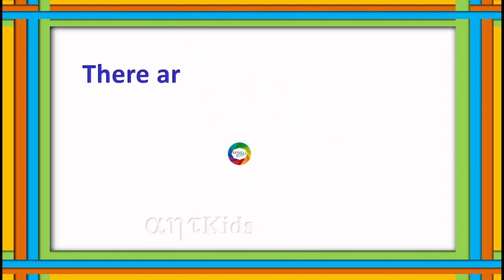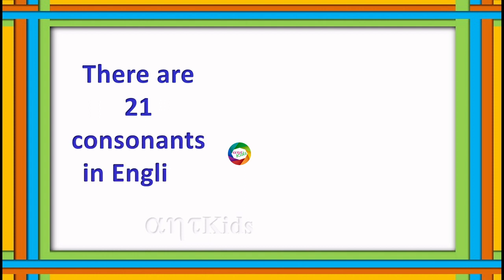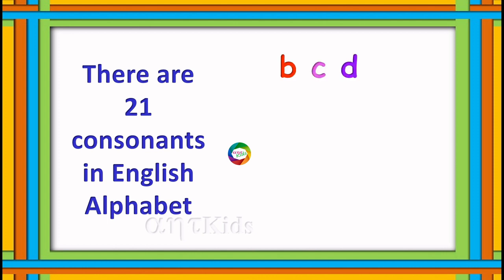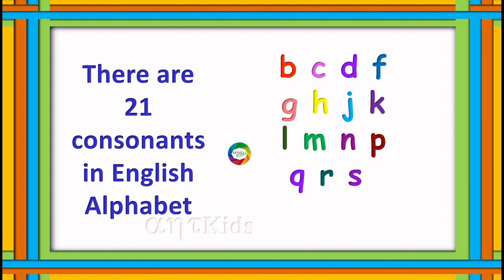So, there are 21 consonants in English alphabets. Those are B, C, D, F, G, H, J, K, L, M, N, P, Q, R, S, T, V, W, X, Y, Z. These are the 21 consonants in English alphabet.